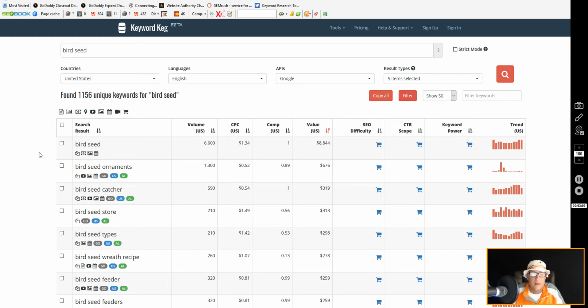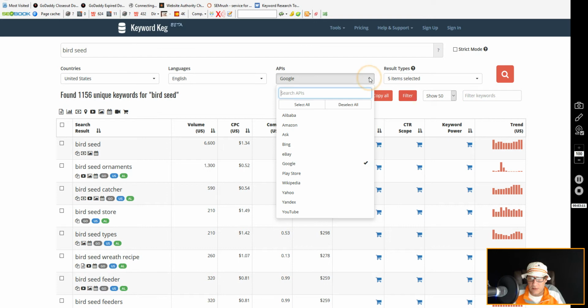So that's the exact thing I'm trying to show you with this. Keyword Keg gives you the same search results, and you can use APIs like Google. But what I like to use, and this is how I found this, is YouTube, when I do my videos on YouTube. Okay, this is huge, guys. You can use SEMrush for the Google APIs, but then you can use Keyword Keg. This is in beta test mode, but you can use it for the YouTube keywords, and that is big news. Oh lordy, take Google off. This is ridiculous.